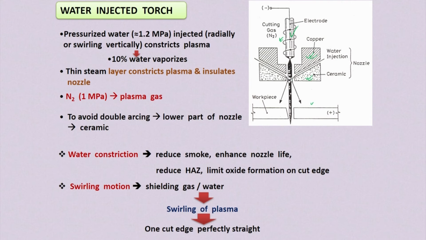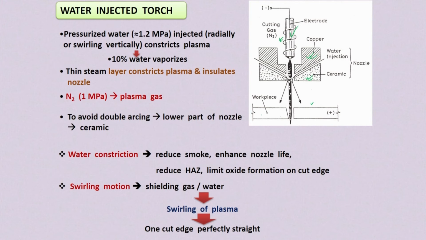So its work is to constrict the plasma, to shield the plasma, and 10% water vaporizes. The steam layer constricts the plasma and insulates the nozzle. So this vaporized water constricts the plasma and insulates the nozzle. Nitrogen at 1 megapascal is used. Because of this high pressure, the plasma gas, nitrogen, creates a huge velocity of this plasma.